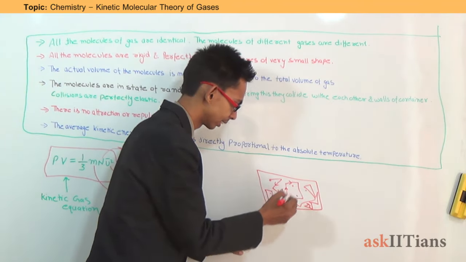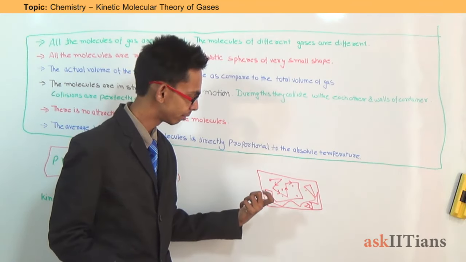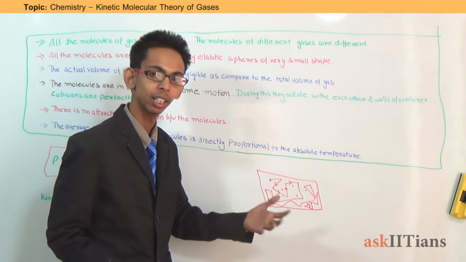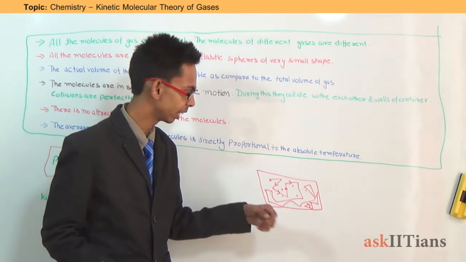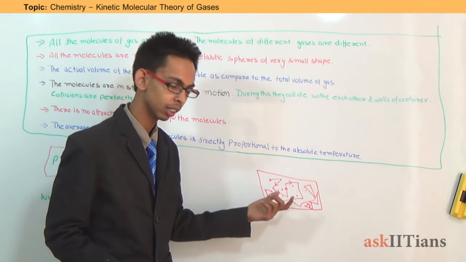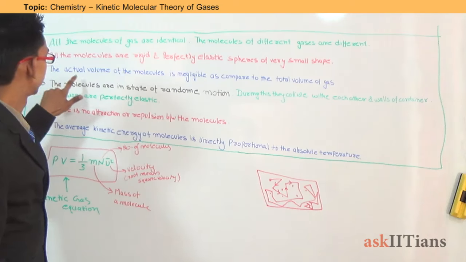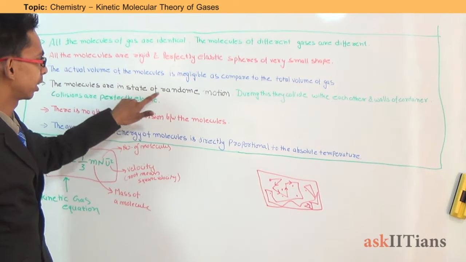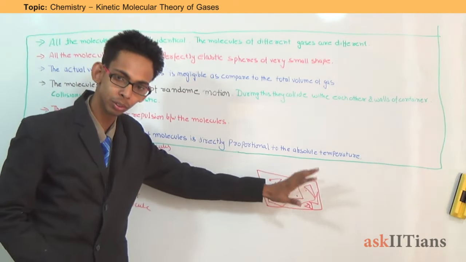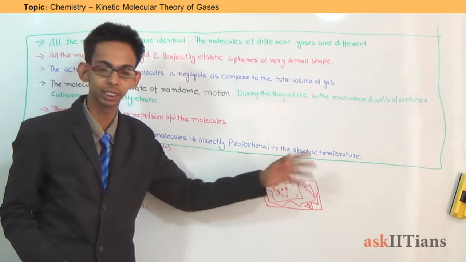Now, while a particular molecule of gas is moving in random direction, definitely it will collide with another molecule and it will collide with the wall of container also. So this is the statement. The molecules are in state of random motion. They always keep on moving in random directions.